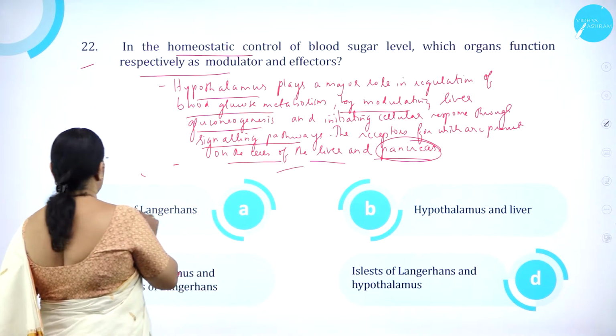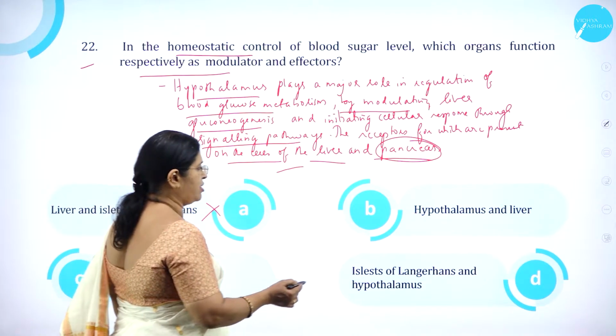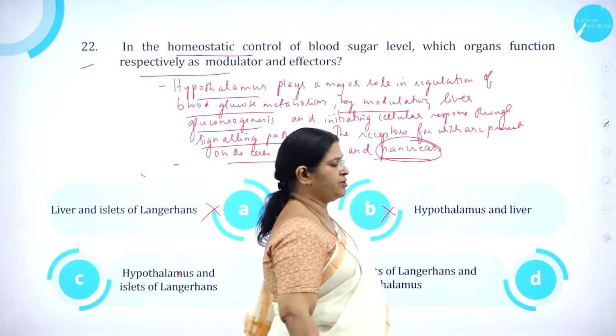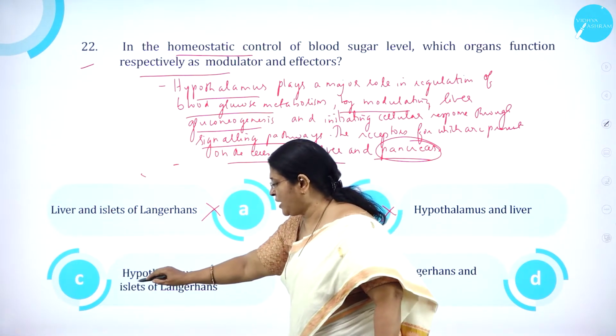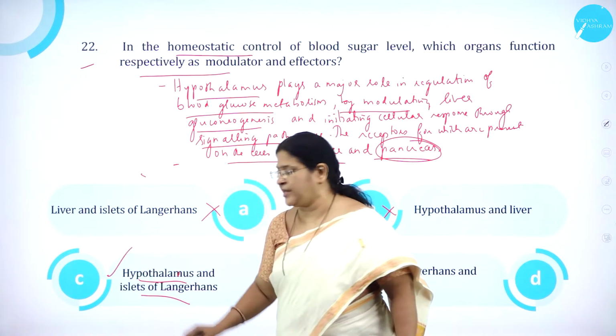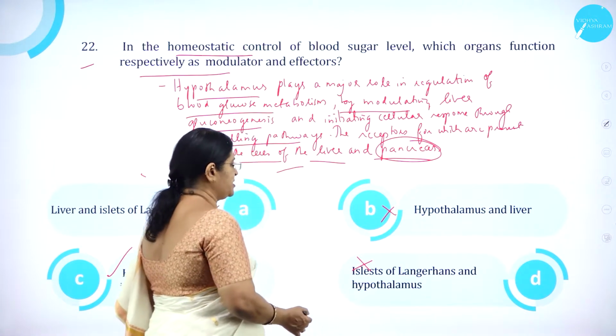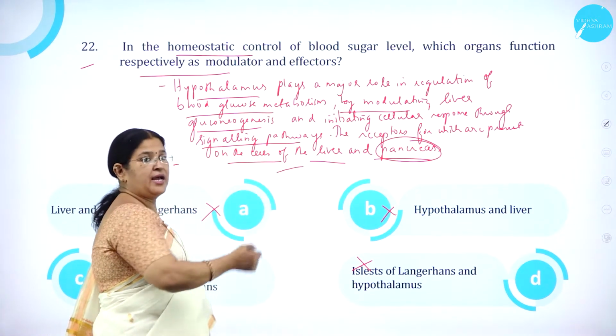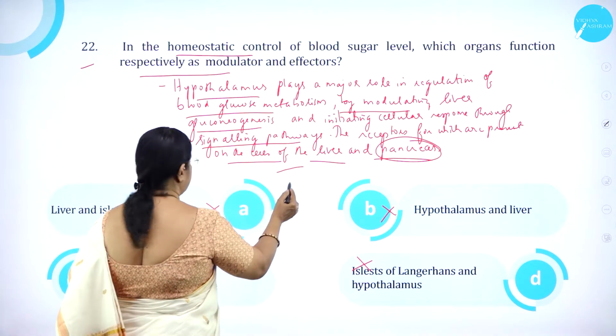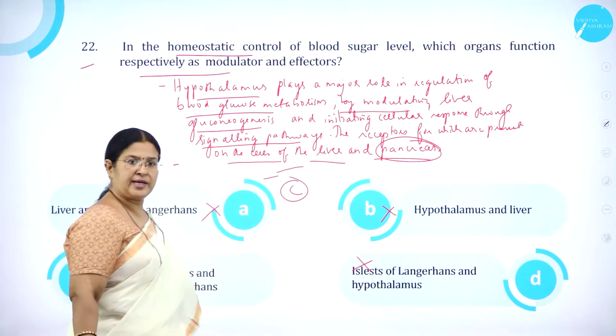So option A, liver and islets of Langerhans is wrong. Hypothalamus and liver is wrong. Option C, hypothalamus and islets of Langerhans is correct. Option D, islets of Langerhans and hypothalamus is wrong. Hypothalamus and islets of Langerhans. So option C is correct.